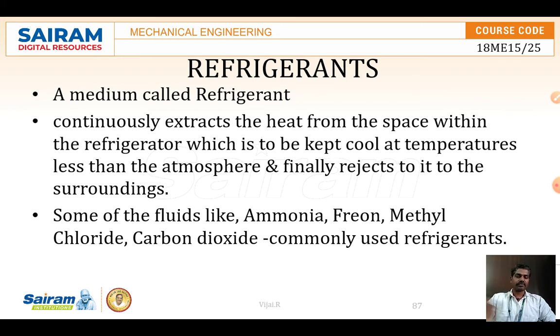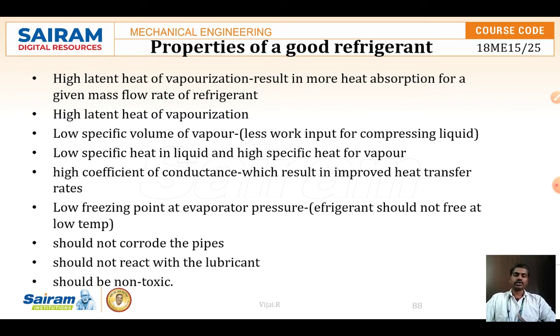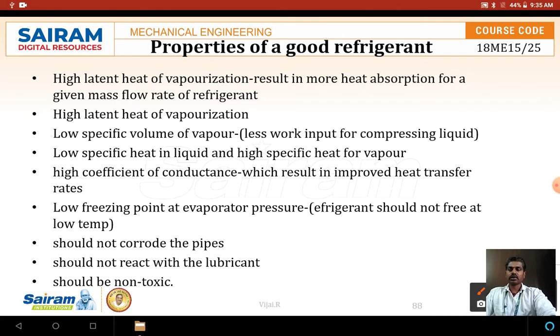Now, the properties of a good refrigerant. What things should it have? We can see them one by one. The first is high latent heat of vaporization. Normally there are two things, latent heat and sensible heat. Sensible heat is the heat taken to increase the temperature of water from 0 degrees to 100 degrees, even 1 degree at a time. That amount of heat energy spent is called sensible heat.